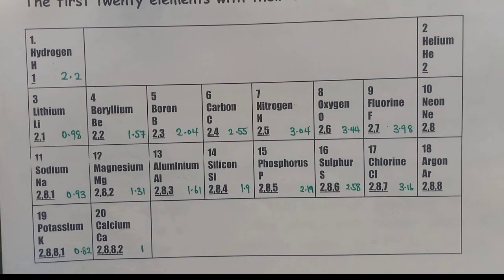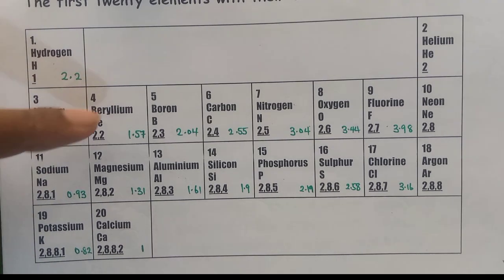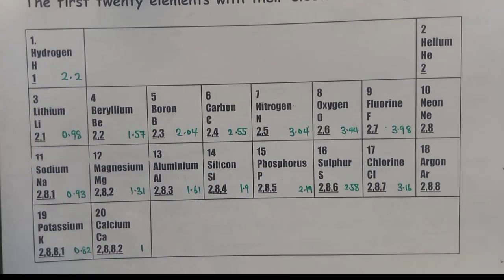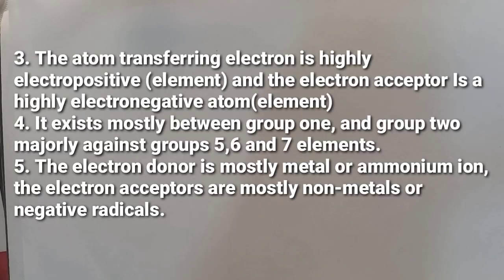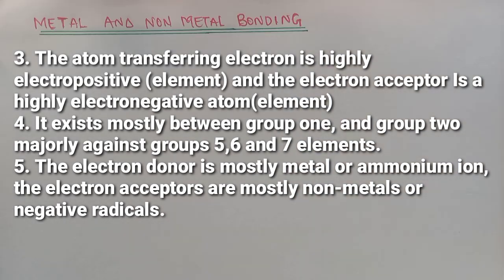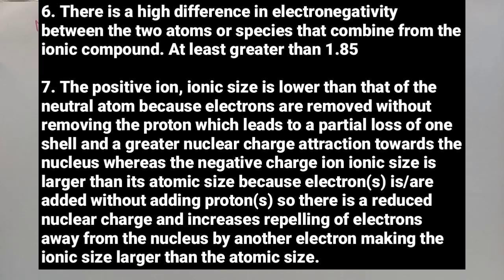So because of that, we are focusing more attention on group 1 and group 2 bonding with any of the non-metals. 5. The electron donor is mostly a metal or ammonium ion, whereas the electron acceptors are mostly non-metals or negative radicals. 6. There is a high difference in electronegativity between the two atoms or species that combine to form the ionic compound, and the difference must be at least